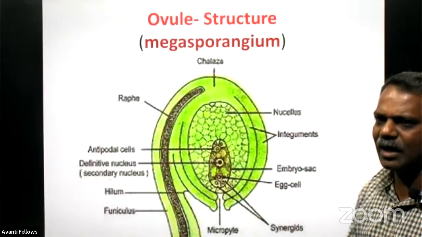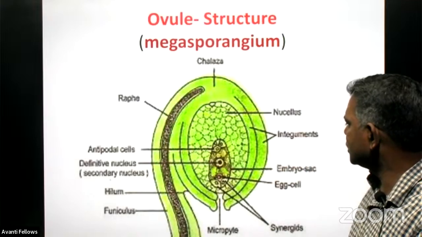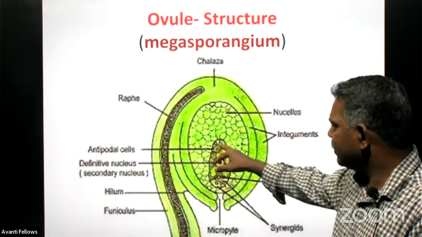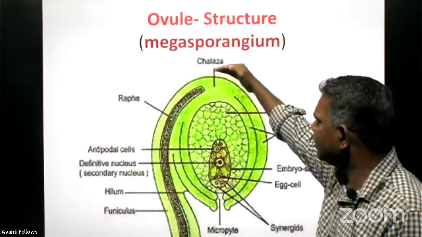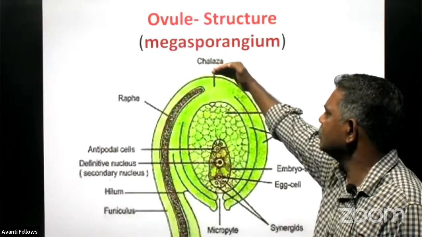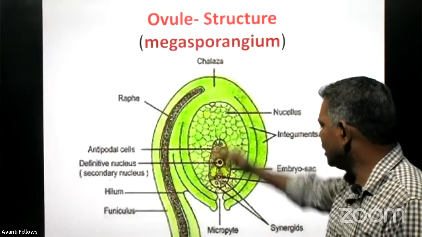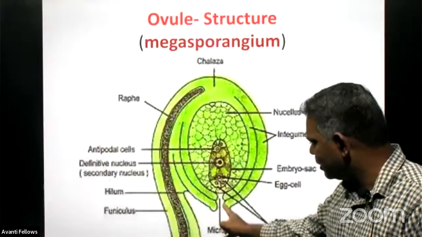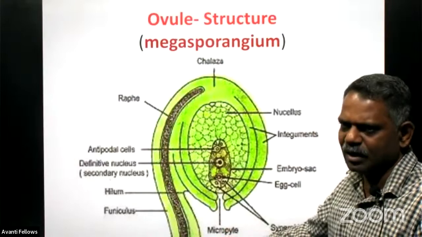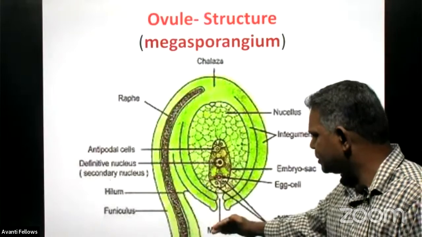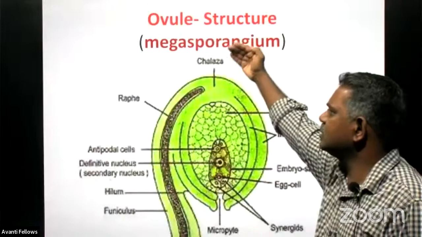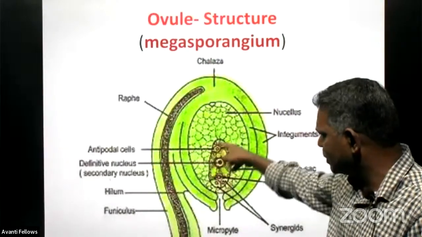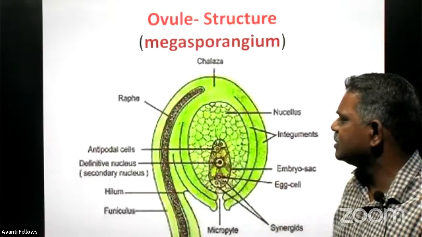And inside the integument, there is a structure that is called as what? The embryo sac. And inside this embryo sac, we can find there are 8 cells. Here, 3 are at this end. This end of the megasporangium is called as what? The chalaza. And this end, where there is an opening, is called as what? The micropyle. And this opposite end is called the chalaza. The embryo sac is located exactly at the center.